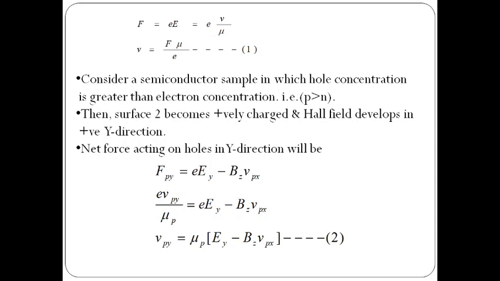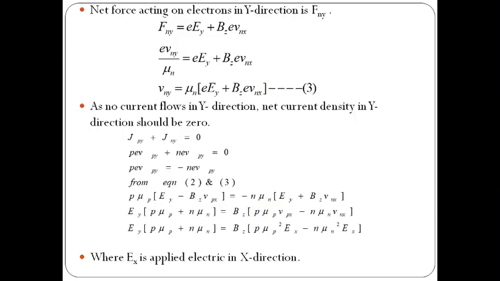x is the direction of the velocity. From this we can write Vpy equals mu p into Ey minus Bz Vpx. This is equation 2. So similarly we can write the net force acting on electrons in the y direction, Fny. Here Fny is given as e into Ey plus Bz e Vnx. So it is similar to the net force acting on holes.